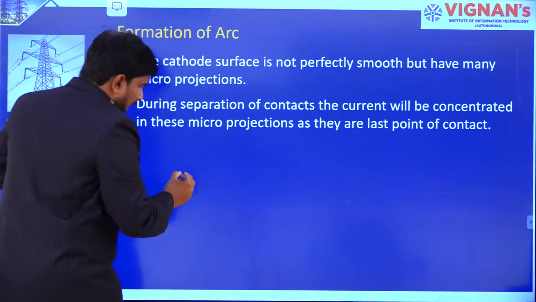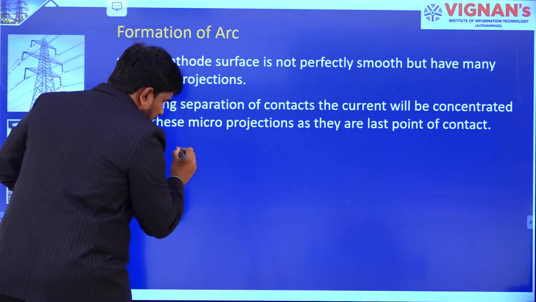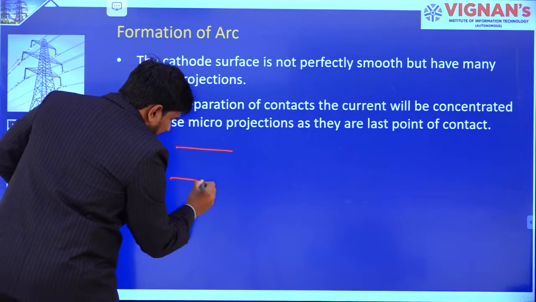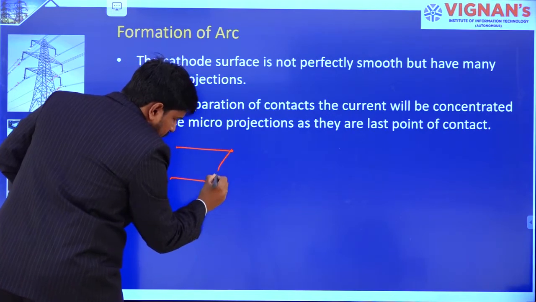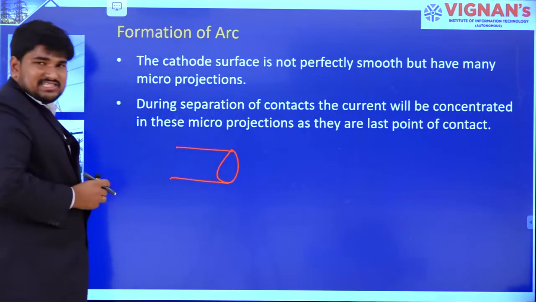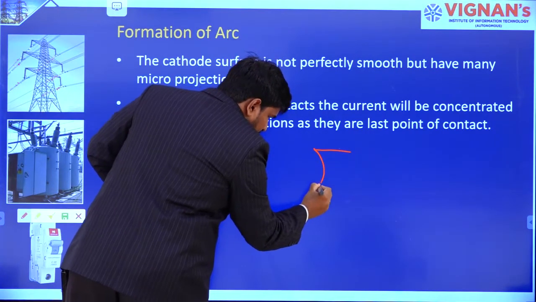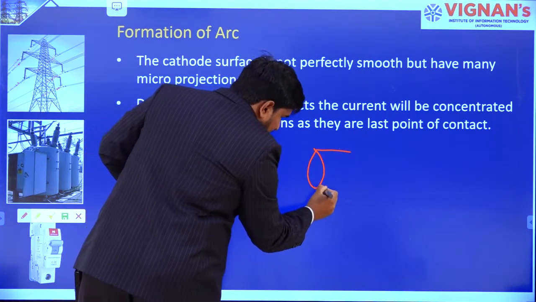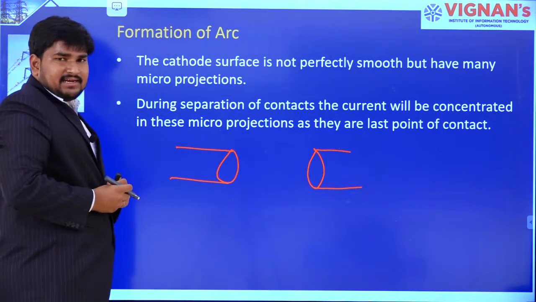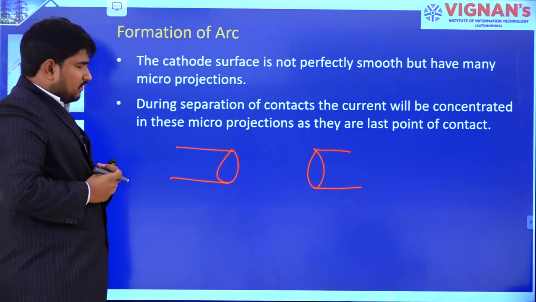For example, I am considering one example. This is my fixed contact and this is my moving contact. For simplicity's sake, I have taken cylindrical ones.